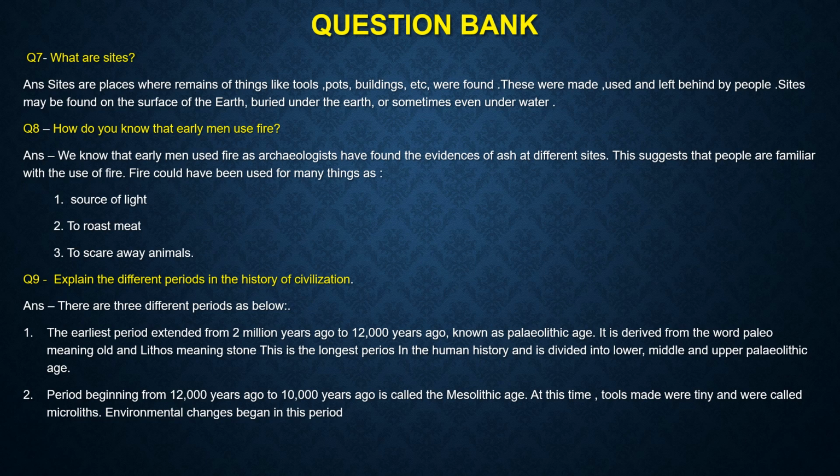Question number 8. How do you know that early men used fire? We know that early men used fire as archaeologists have found evidence of ash at different sites. This suggests that people were familiar with the use of fire. Fire could have been used for many things, as a source of light, to roast meat, to scare away animals.